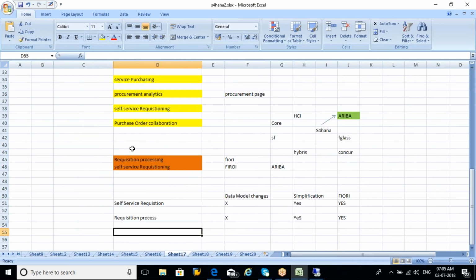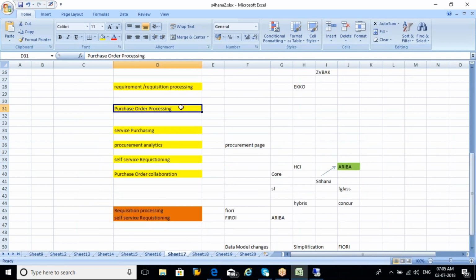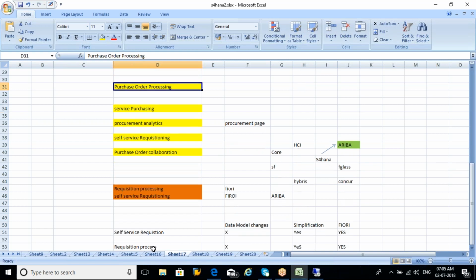Purchase order. So next one is your purchase order processing in the line. So we are seeing this purchase order. We have seen the self-service requisitioning and requirement processing. Now we will go to the purchase order processing. How many ways do we have to create a purchase order?